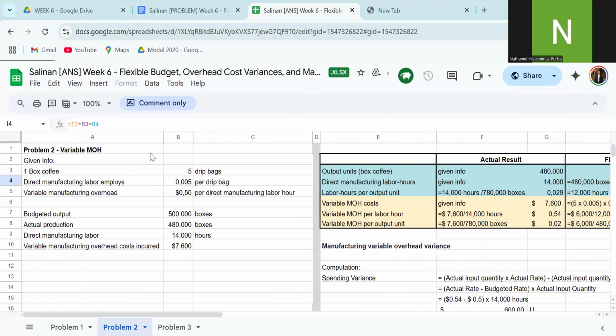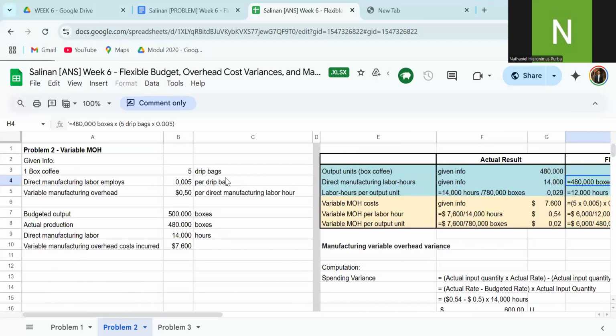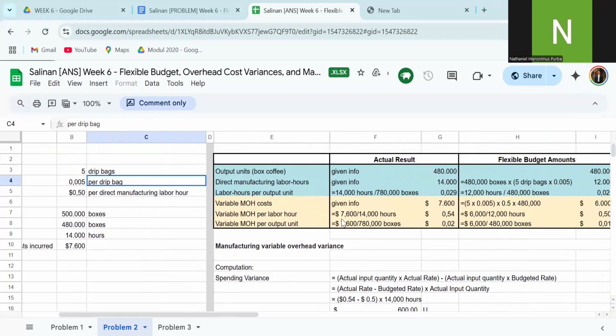Because one box of coffee consists of 5 drip bags. So we need to multiply the boxes times 5 drip bags per box times 0.005, because the direct manufacturing labor is calculated per drip bag, not per box.